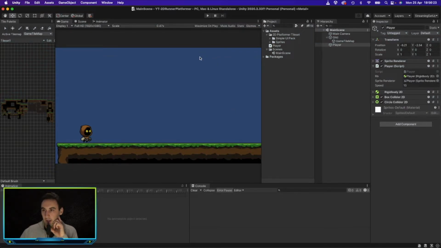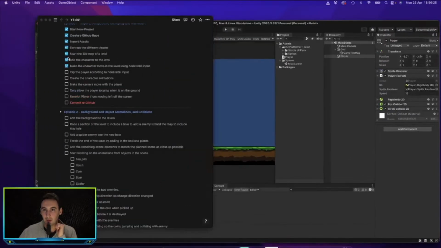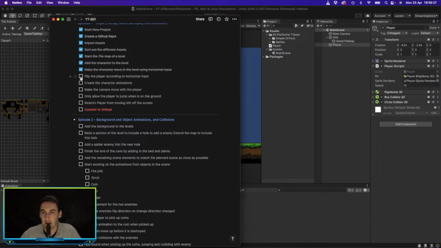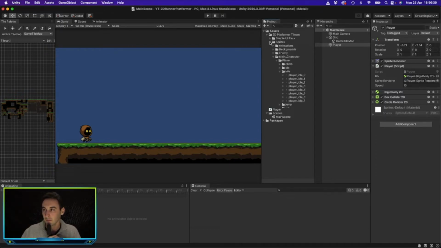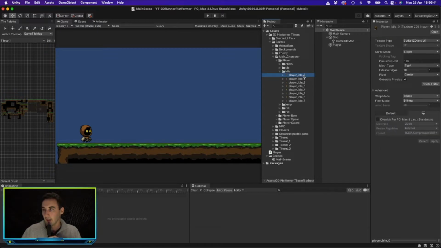So let's go ahead and see what's next. So flip the player, we've done that. So now we want to create the character animation. We've got these different sprite images of the player. We've got idle 0 all the way up to idle 7, and these are basically slight movements in the player. So what we're going to do is rotate through these pictures quite quickly so it looks like the player's running.